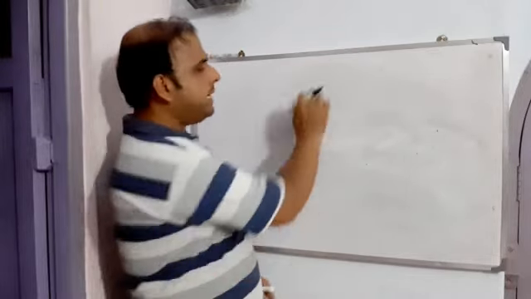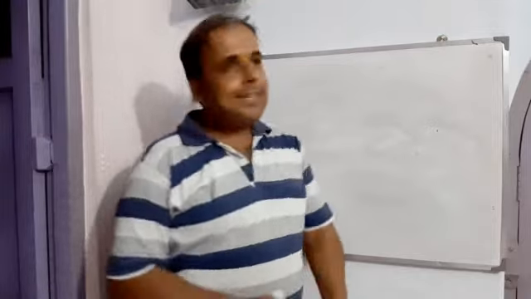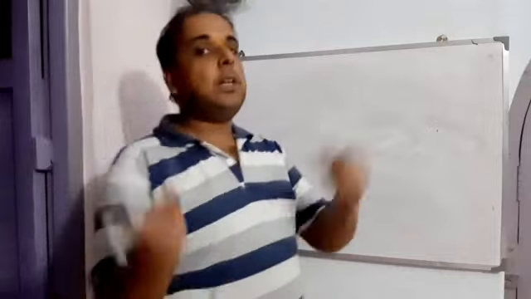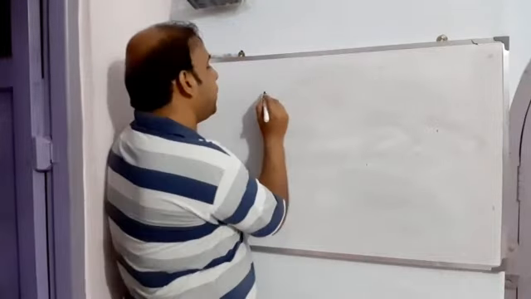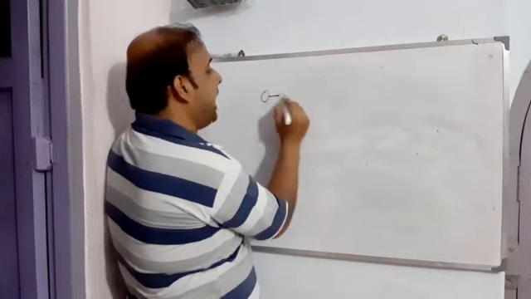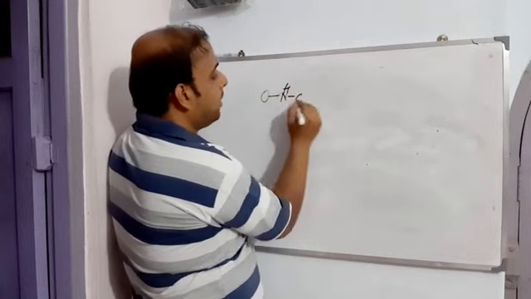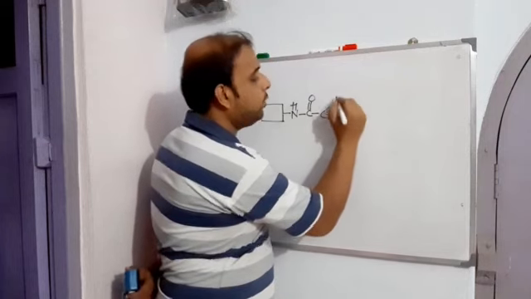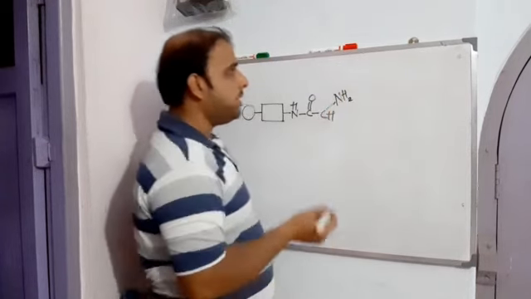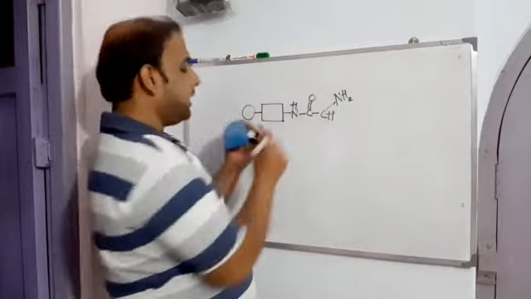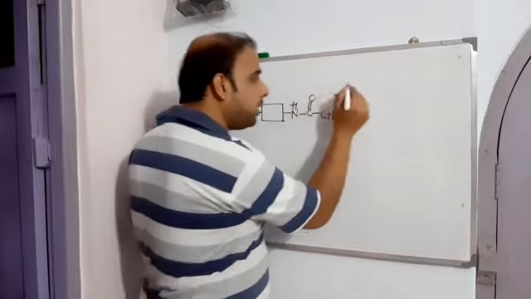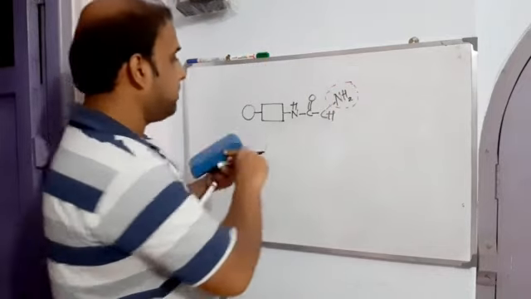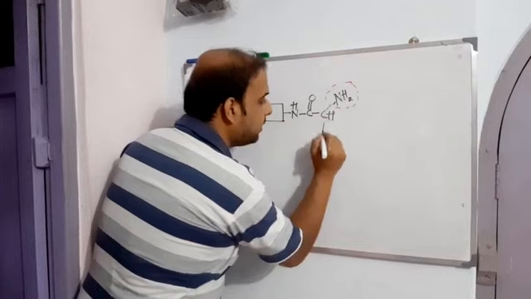Actually, the safety catch acid labile linker is basically a combination of two amino acids. One is found to be tyrosine, the other one is found to be lysine. Now let's see how they look. We have something like this: NHCO, then a CH, and to this CH the amino group is attached. I'll circle it, this is one of the amines.